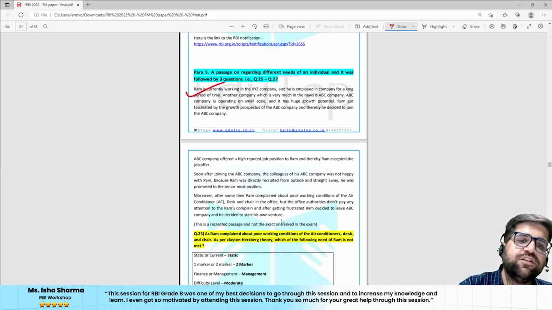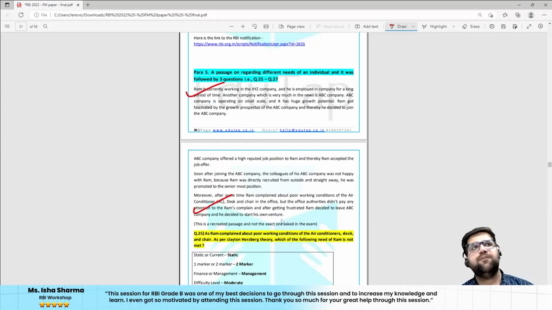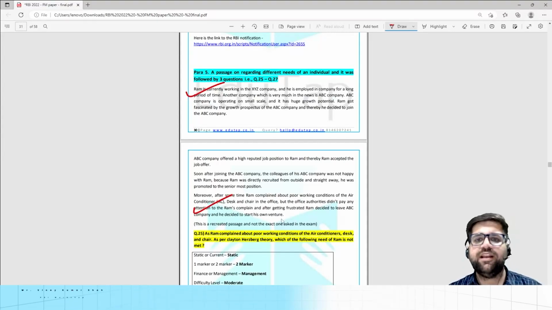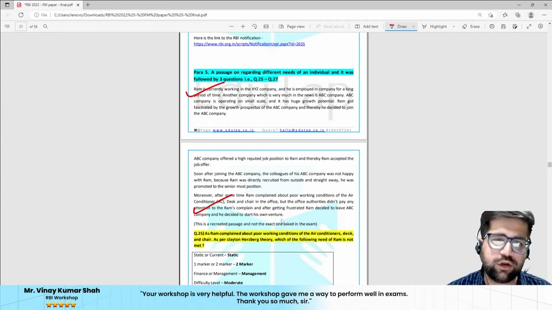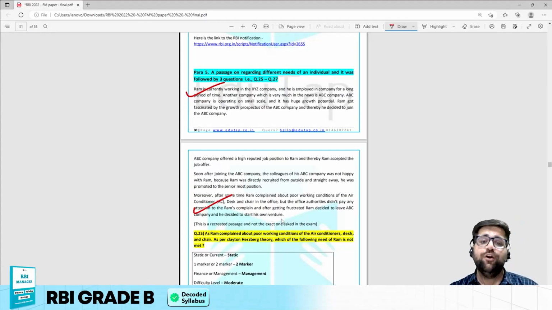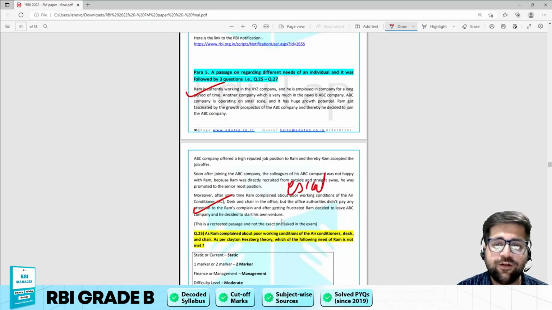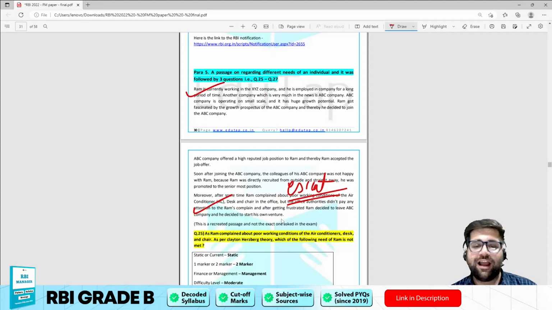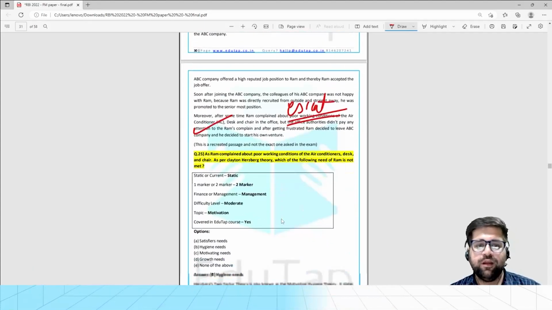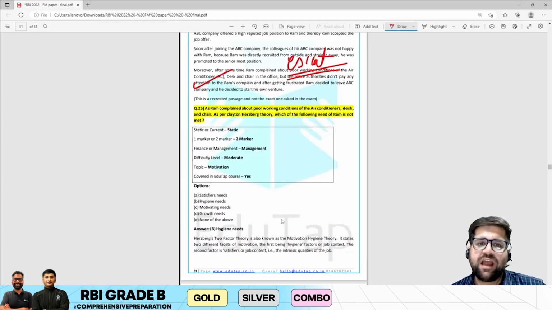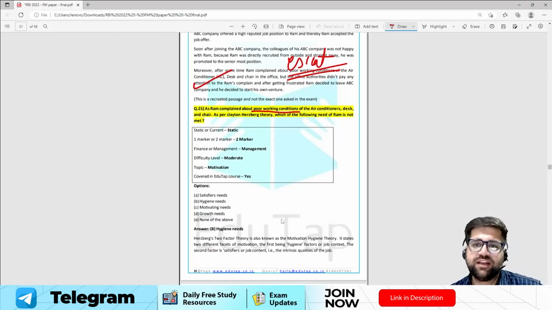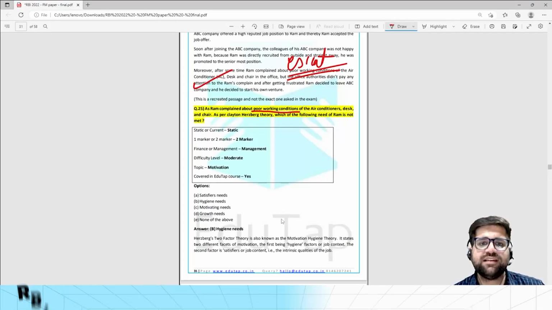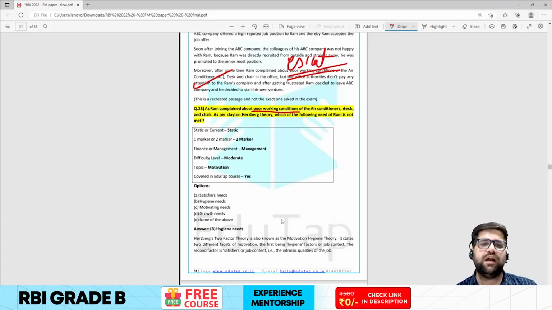Now, there was a paragraph given about Ram. Ram was working under XYZ company, and later he was shifted to ABC company because of the growth prospects. Although I have tried to recreate the exact paragraph, I think the overall theme is the same. Now, question number 25: Ram has complained about poor working conditions. You have to understand, this is a keyword, like air conditioner, desk and chair. As per Herzberg's theory, which of the following needs of Ram is not met?